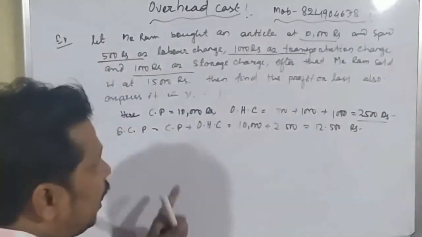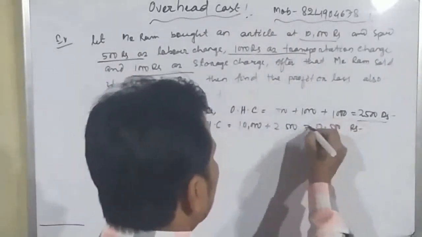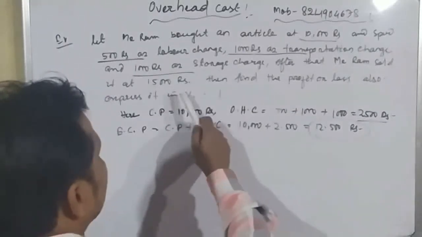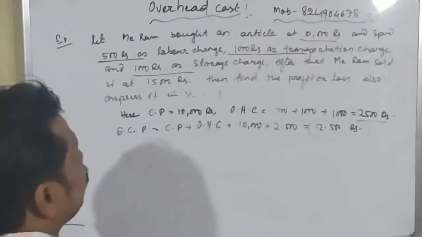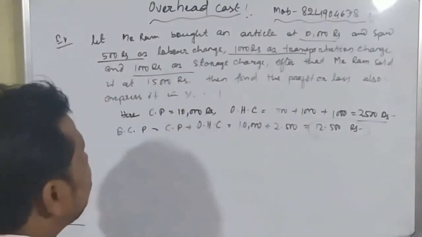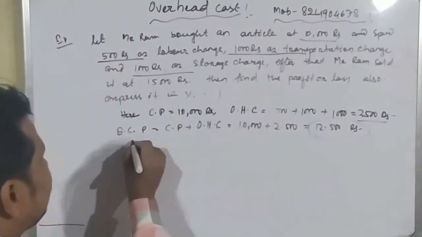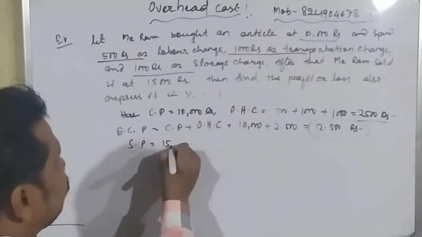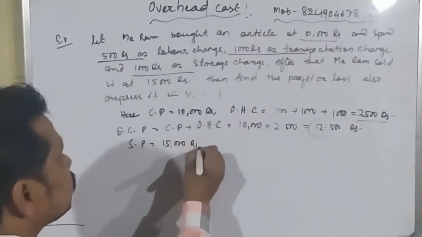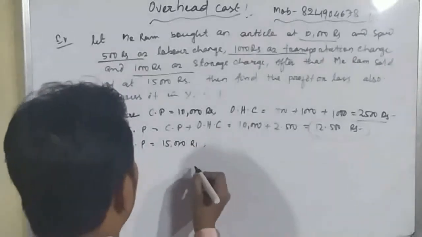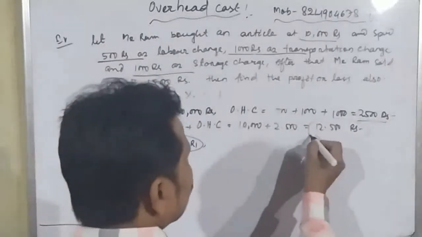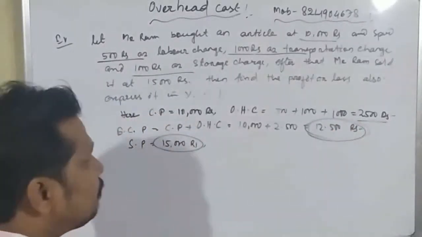Yes or no? And here we have got the total effective cost price. Now Mr. Ram has sold that article to a person at the rate of 15,000 rupees. Hence here we have got the selling price equal to 15,000 rupees. Okay, student. Now we can see that the selling price is 15,000 rupees and effective cost price is 12,500 rupees.